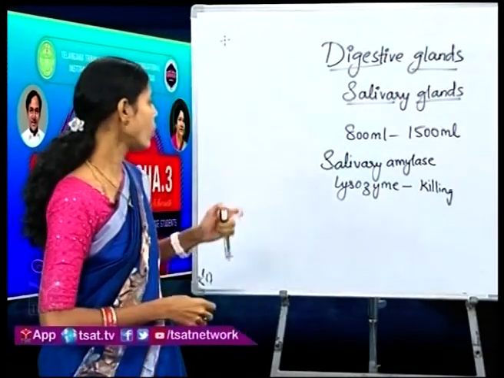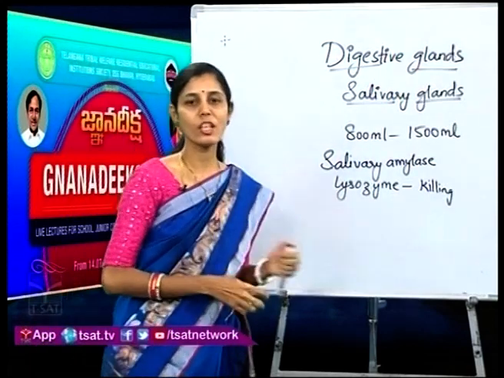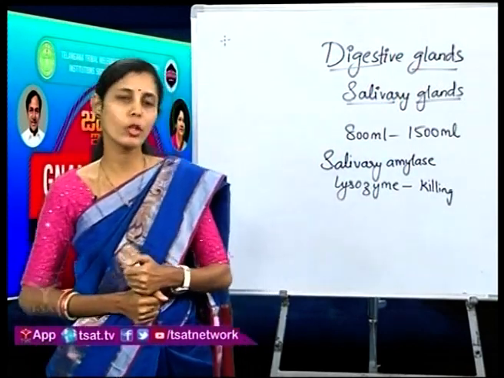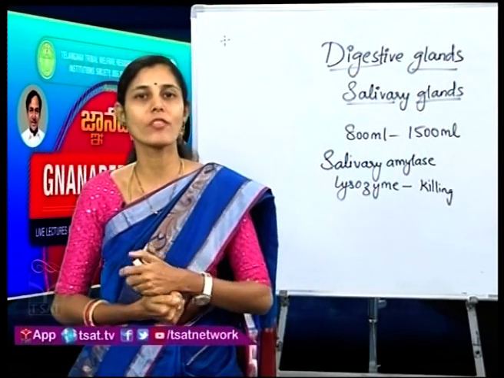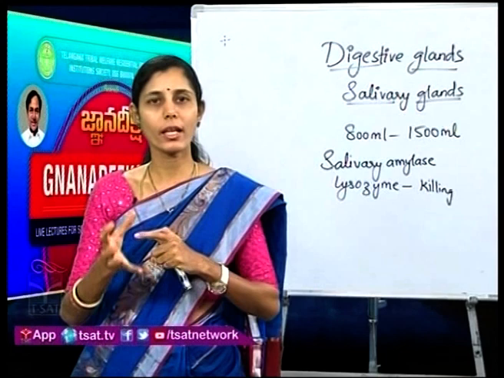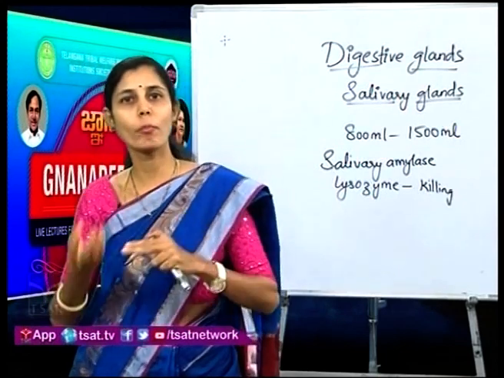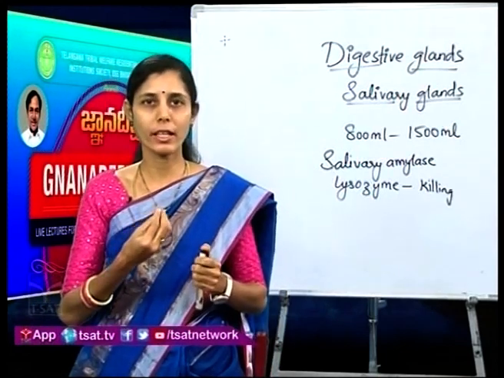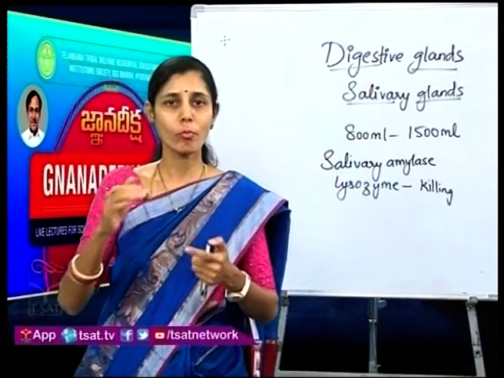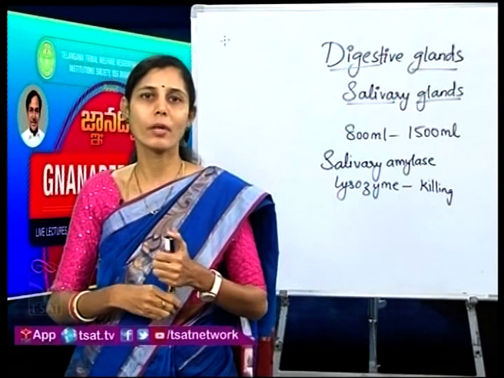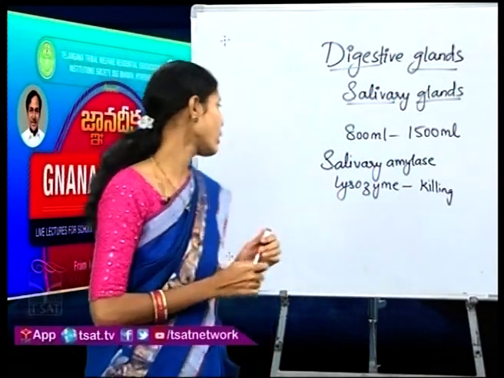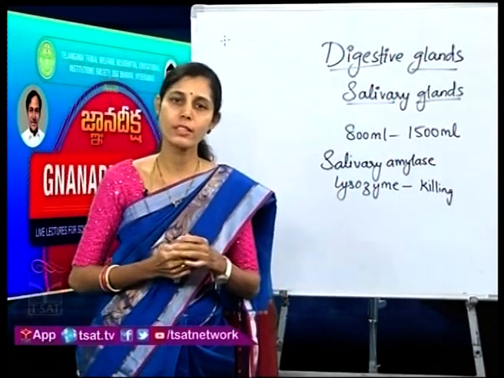And also saliva acts as a bicarbonate buffer. What do you mean by buffering? Bicarbonates. You remember about acids and bases which you have studied in your chemistry. So bicarbonates will be changing the food into basic. Any acidic food you will be taking in, this saliva will be able to buffer, means counter it back, so that most acidic food doesn't become dangerous for your body. So these are all the functions of the saliva.